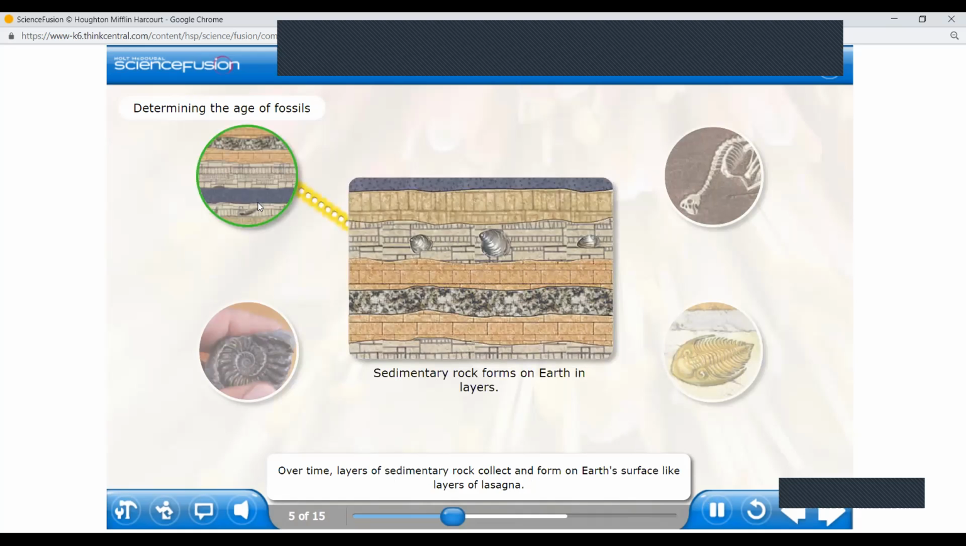Over time, layers of sedimentary rock collect and form on Earth's surface, like layers of lasagna. If the layers are not disturbed, we can assume that the deepest layers were deposited before the layers above. Therefore, in an undisturbed sequence of rock layers, the deepest layers are oldest, and each successive layer is younger than the one below it. Sometimes, fossils are found within these layers of rock.